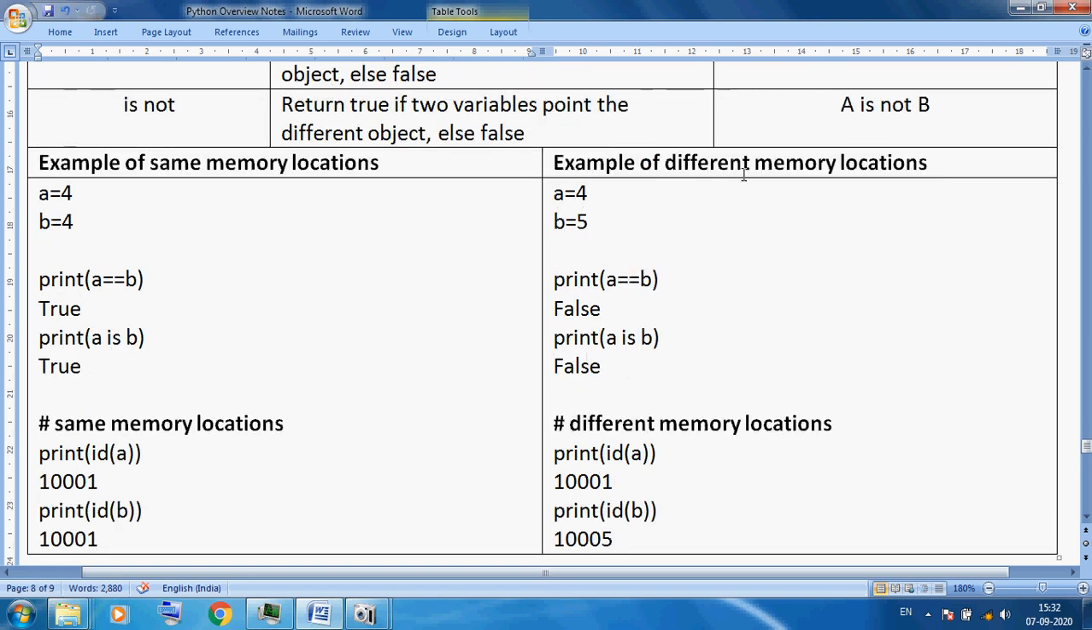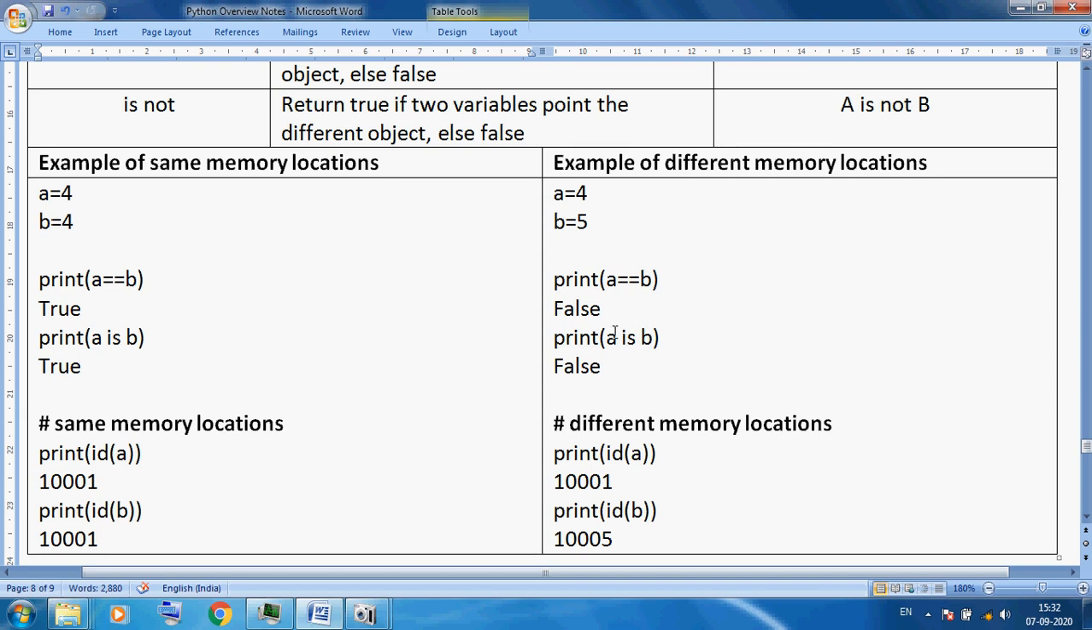Okay, now we can use different memory locations. Here a is equal to 4, b is equal to 5. So separately a is equal to 4 will be stored, separately b is equal to 5 will be stored. Okay, here I am using a equals b, so 4 equals 5 is not possible. It will display false because 4 never equals 5. But here I am using a is b. So is will check only the memory location.